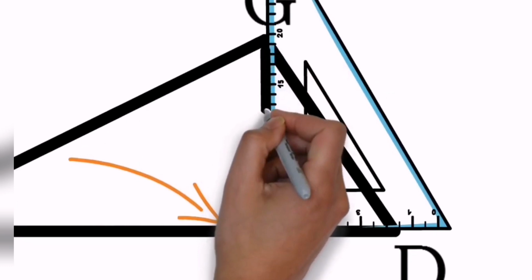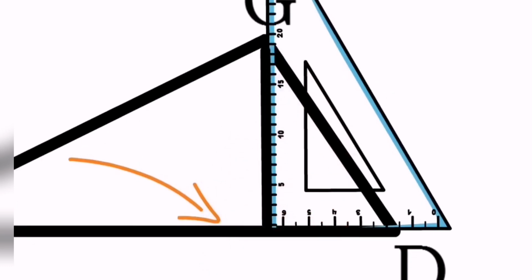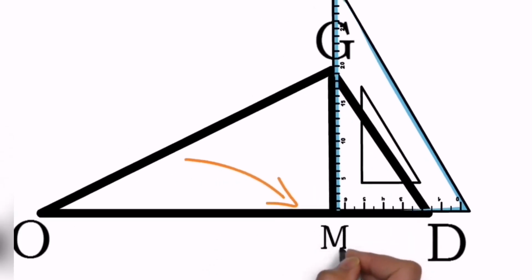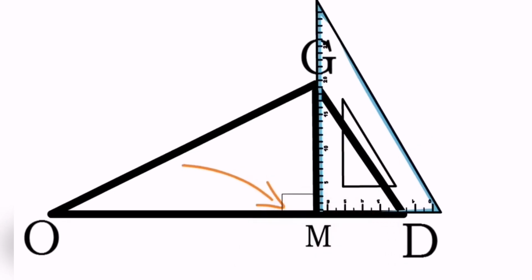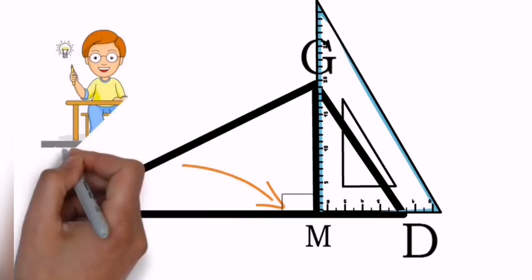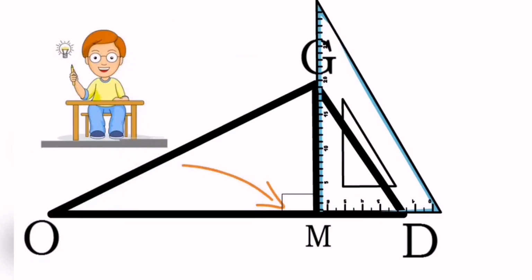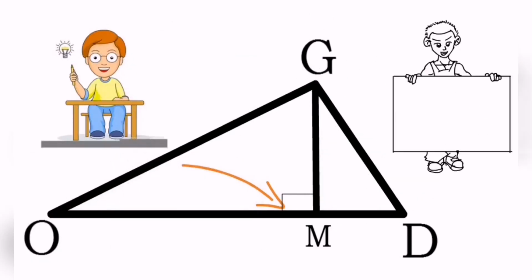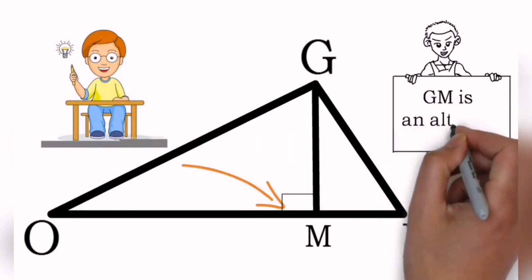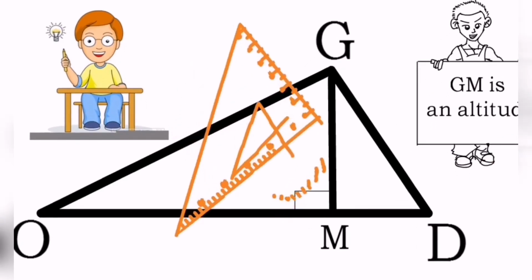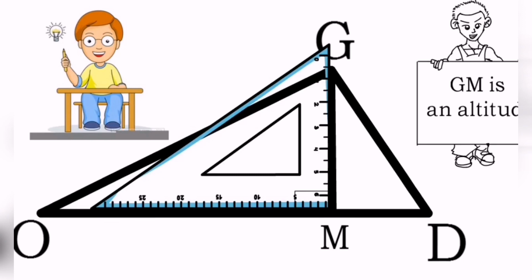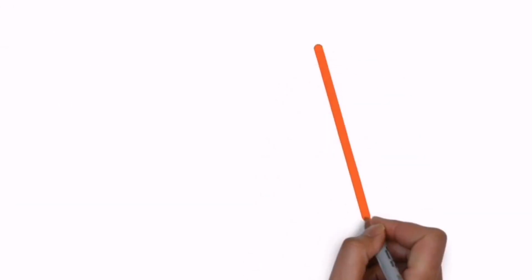Once the position is fixed, draw a straight segment. This segment GM is nothing but perpendicular to OD. Correct? Always focus on this 90-degree sign. Without this sign, it cannot be an altitude. So presently in the diagram, GM is perpendicular to OD, and hence we can say GM is an altitude, or GM is a height of that triangle. We can place that same set square in the reverse order also, but it is better to go with the small section on the opposite side.